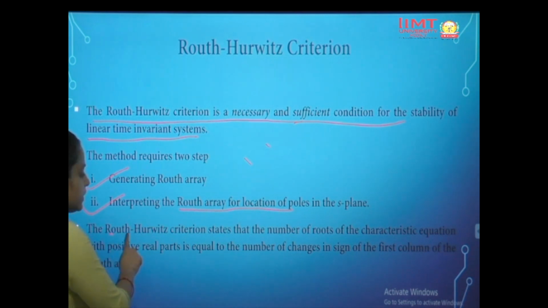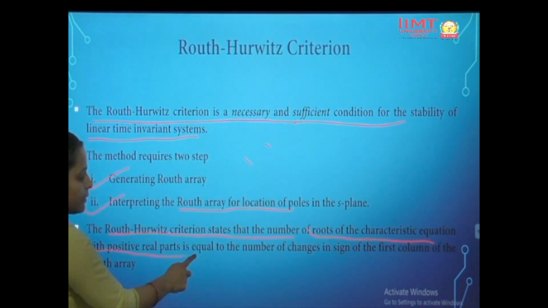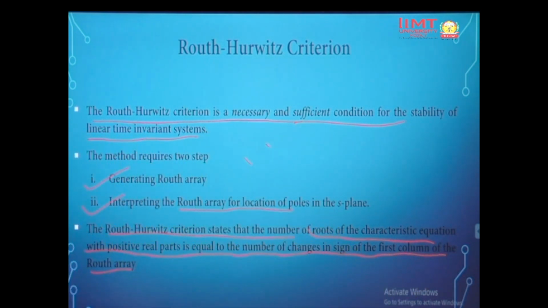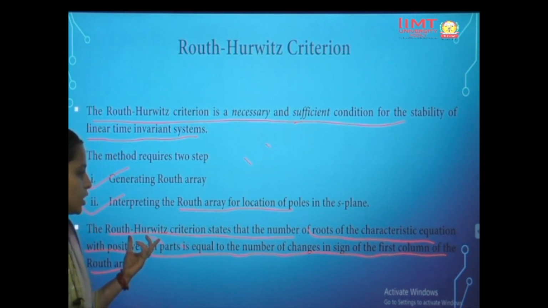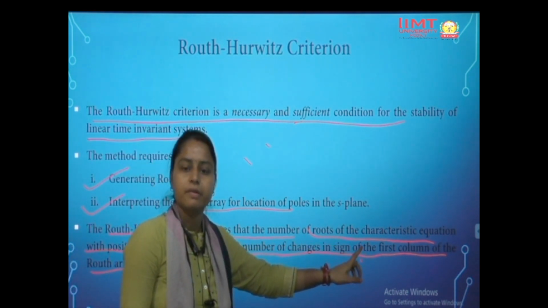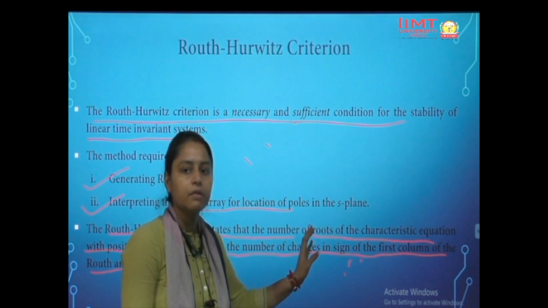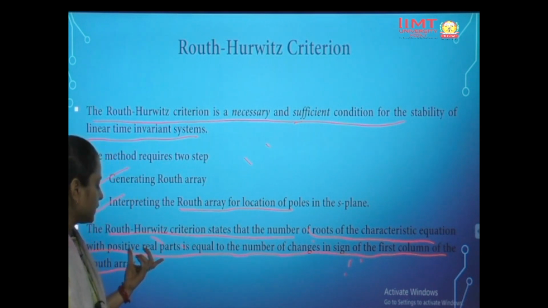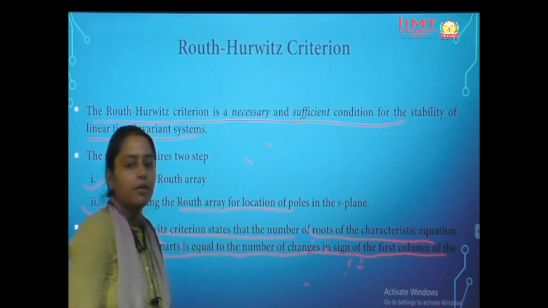The Routh-Hurwitz criteria states that the number of roots of the characteristic equation with positive real parts is equal to the number of changes in sign of the first column of the Routh array. So this is the statement for the Routh-Hurwitz criteria, or RH criteria. If even a single root is on the right hand side, then the system becomes unstable. So this would tell us how many poles are on the left hand side and how many are on the right hand side of the s plane.